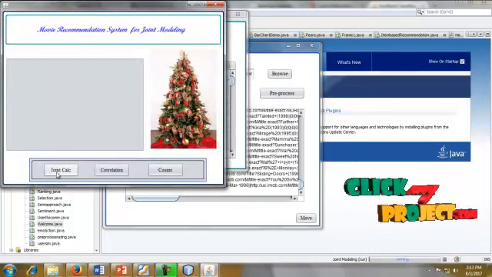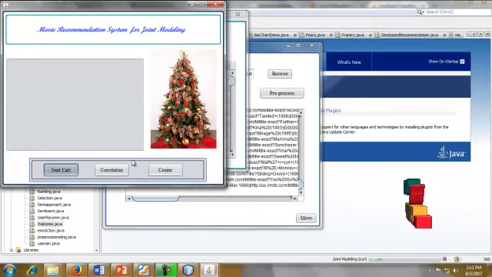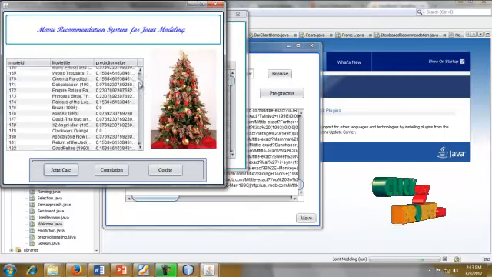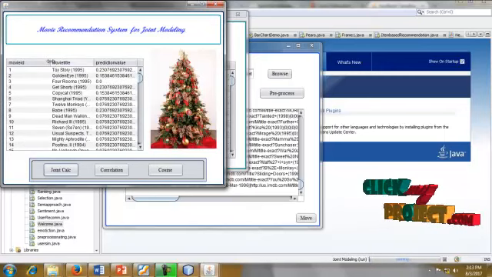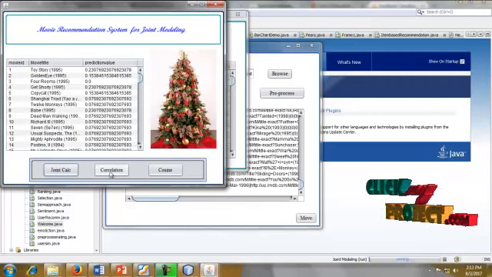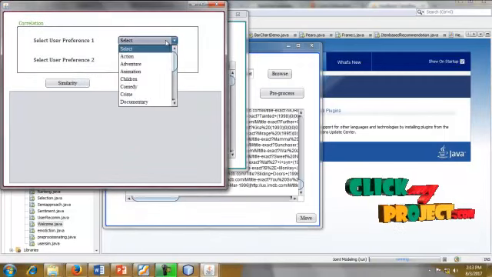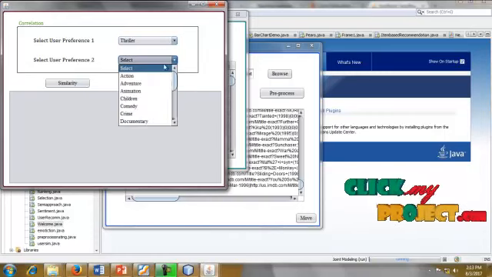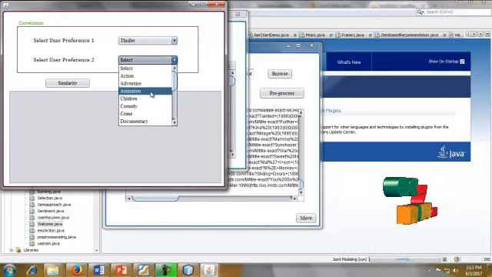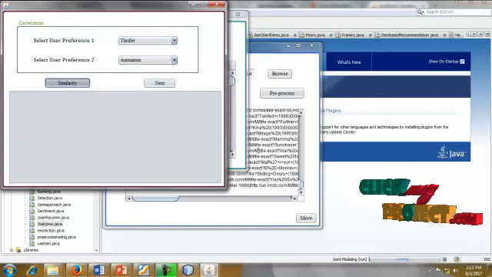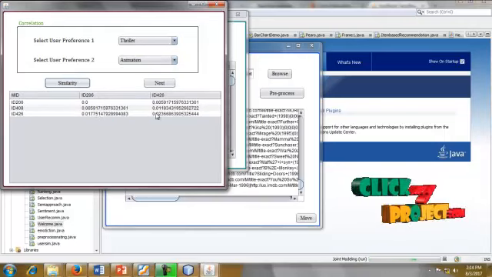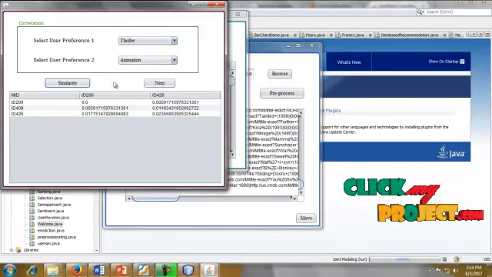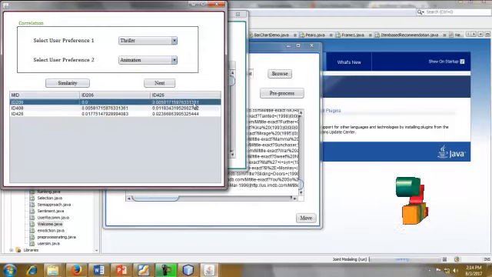Next move. Here we will find the movie recommendation based joint calculations. This is the movie ID and the movie name. These are the prediction values for every movie. Then finding correlations. The correlation means the types of movie. Suppose the movie is a thriller, selecting the user preference. This is finding the user similarity. There is a user similarity measurement for some particular types of movie. This is a movie ID.